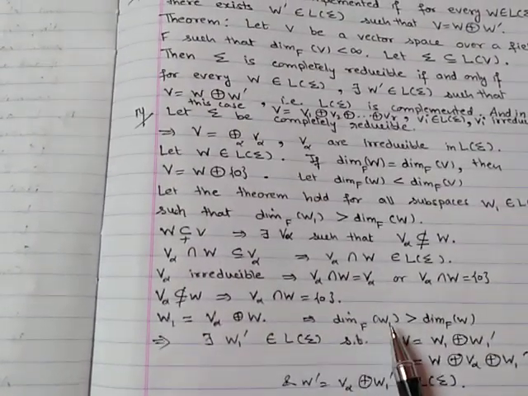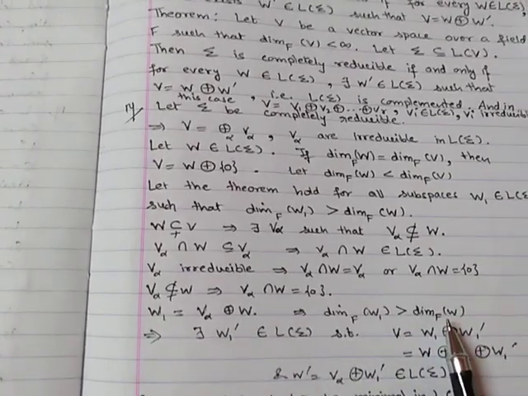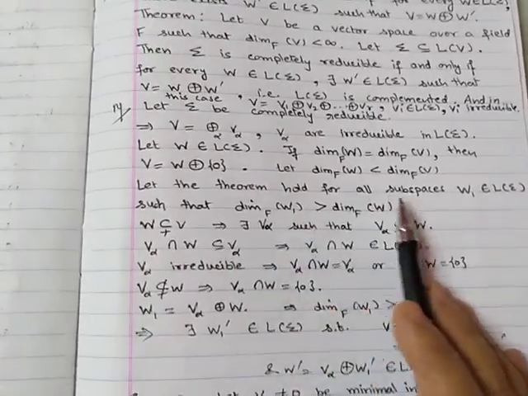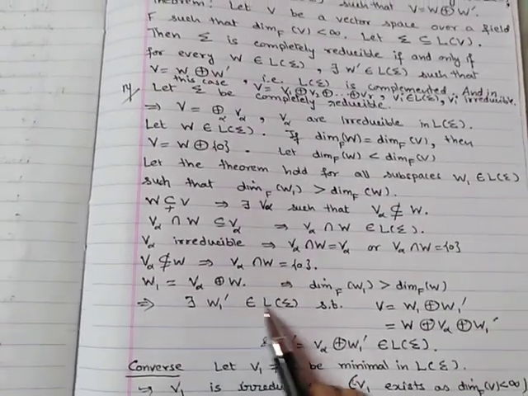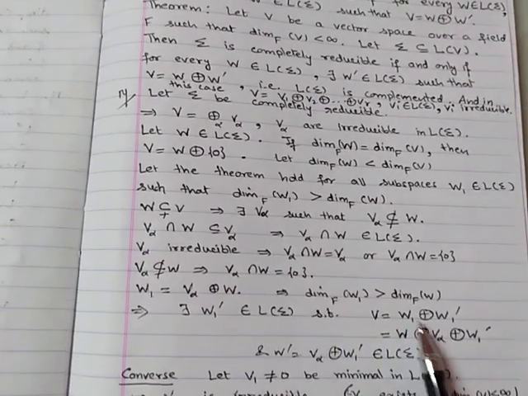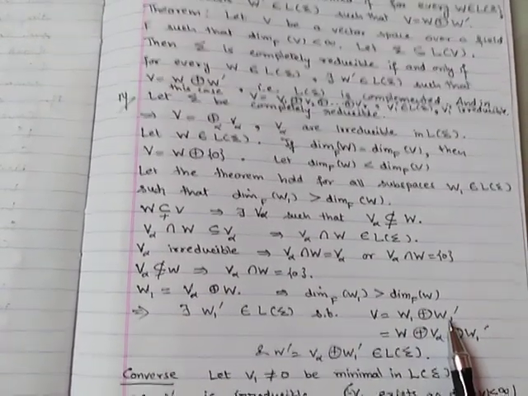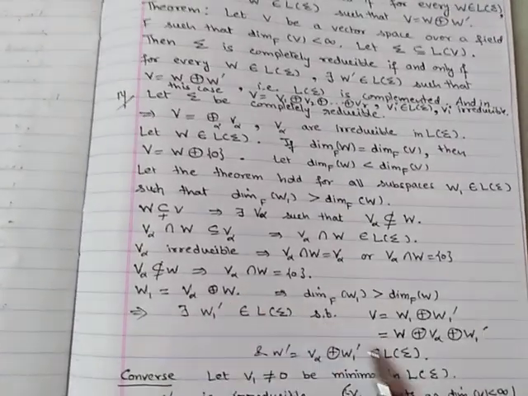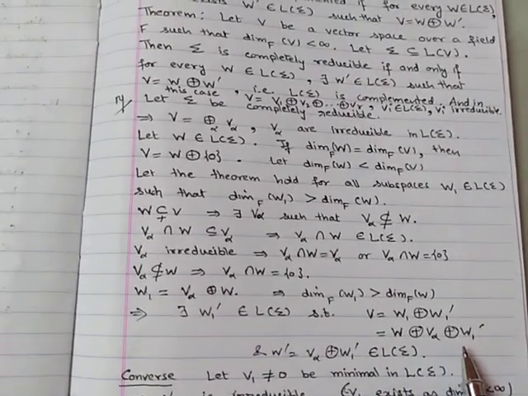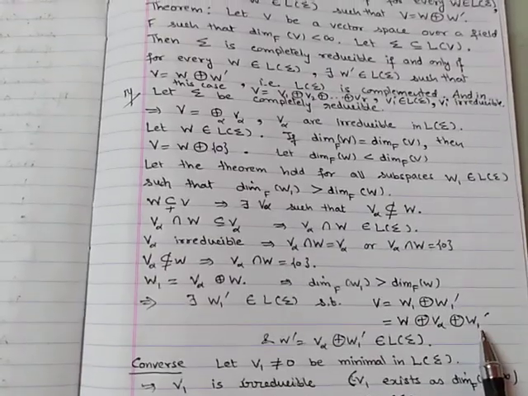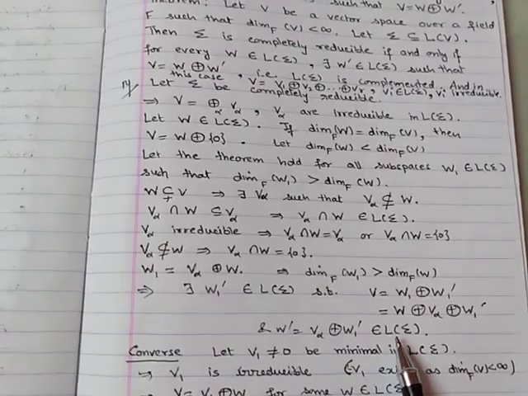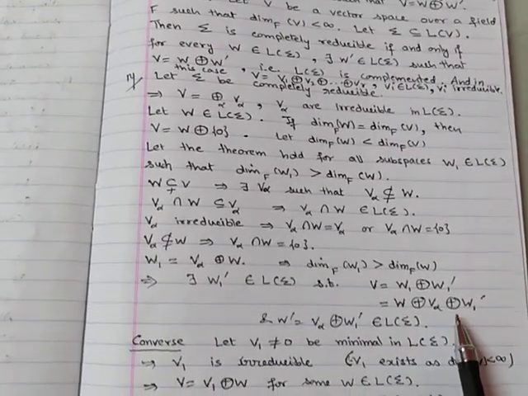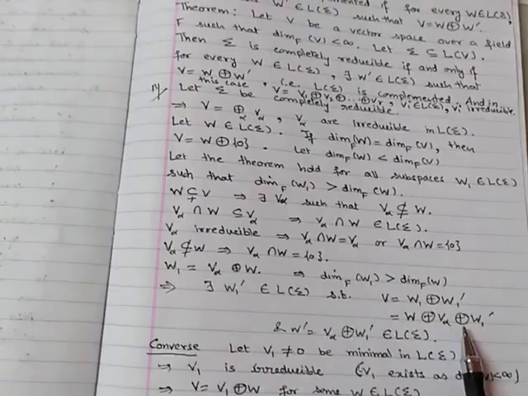Then obviously the dimension of W1 is greater than the dimension of W. So by the induction hypothesis, there exists a subspace W1 dash in L sigma such that V is W1 direct sum W1 dash. And for W1 we write this. So V is W direct sum V alpha direct sum W1 dash. So this V alpha direct sum W1 dash is our W dash and V is W direct sum W dash. So this is proved. Now for the converse,